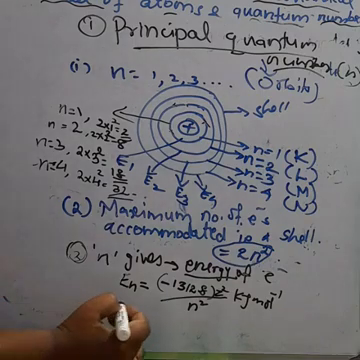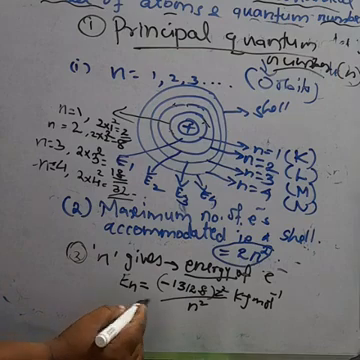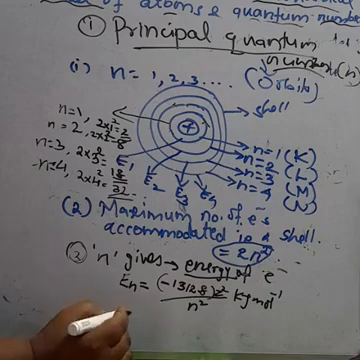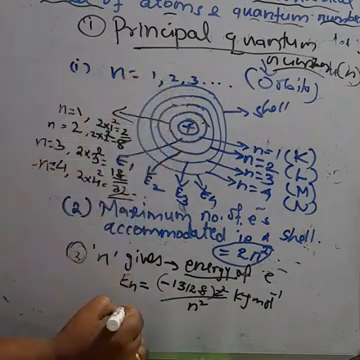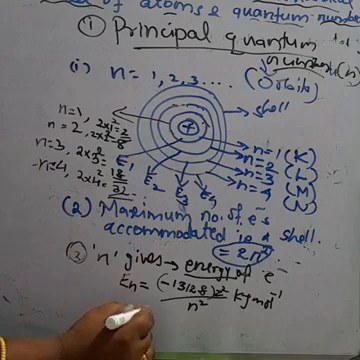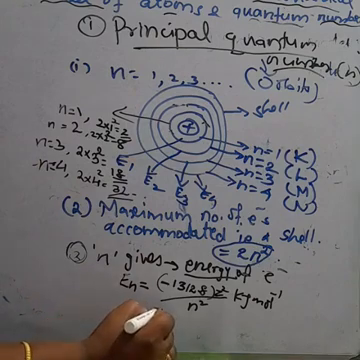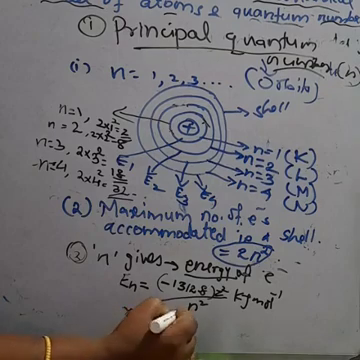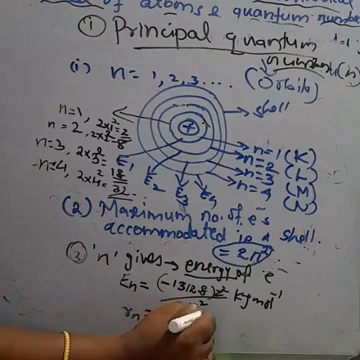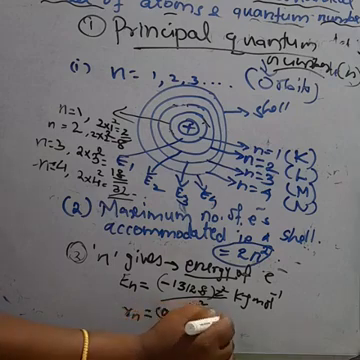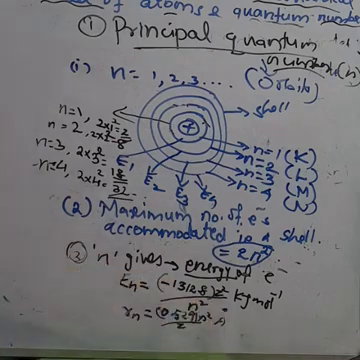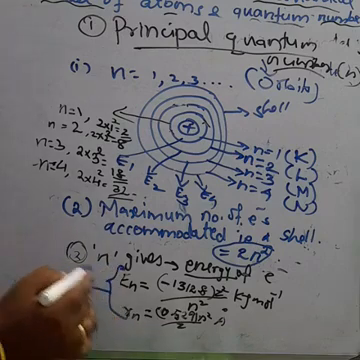N denotes the orbits. Okay, and the distance of the electron from the nucleus is given by Rn is equal to 0.529 n square by Z Angstrom. Already we studied about that. These two values are measured in hydrogen-like atoms.